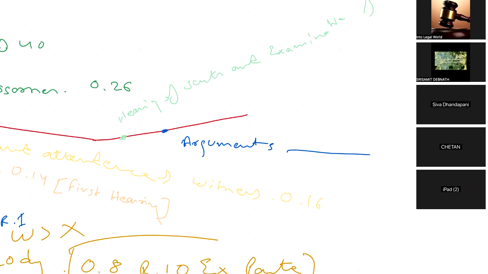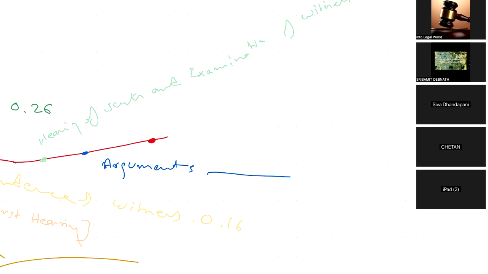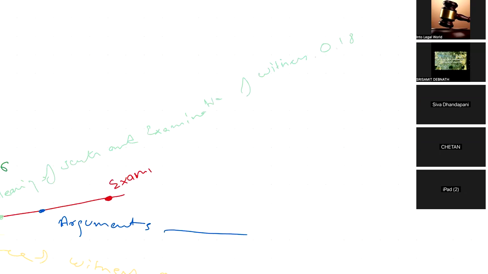Now here is where we'll start with examination, under Section 137 of the Indian Evidence Act.